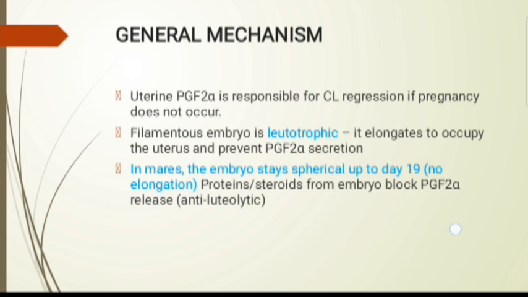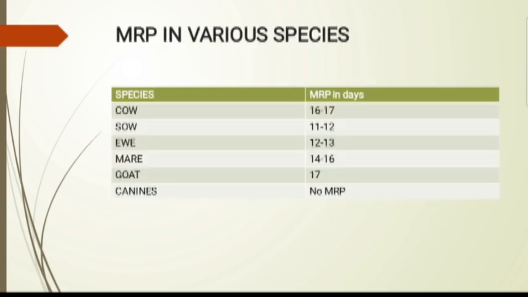Important here is that the filamentous embryo is luteotrophic, in that it elongates to occupy the uterus and prevents PGF2 alpha secretion. The aim here is to prevent PGF2 alpha secretion so that pregnancy is maintained. In the mare, the embryo stays spherical up to day 19, so there is no elongation until then, and protein and steroids from the embryo block PGF2 alpha release, that's anti-luteolytic.